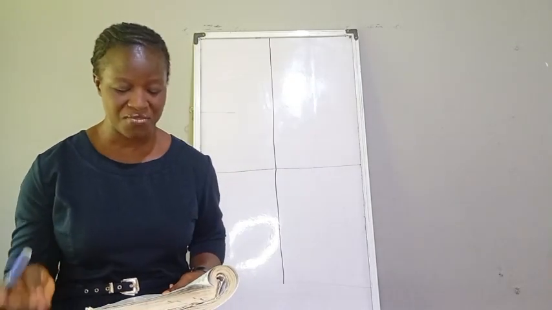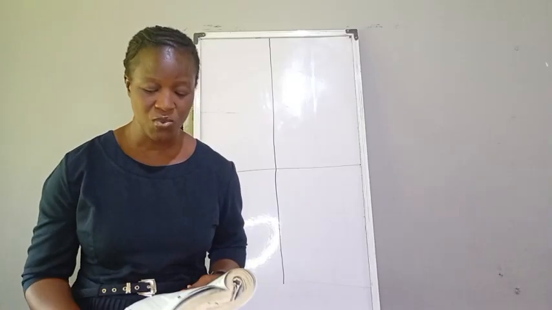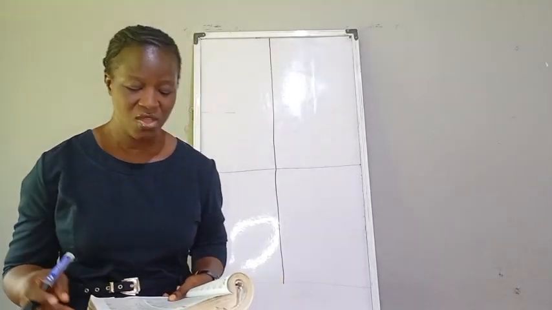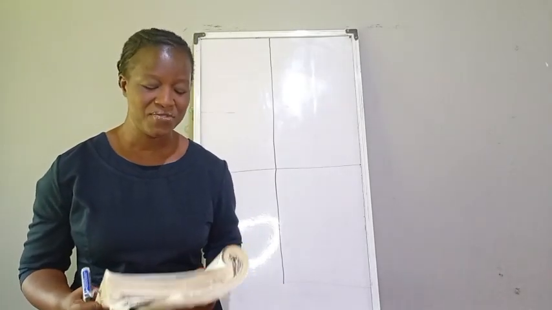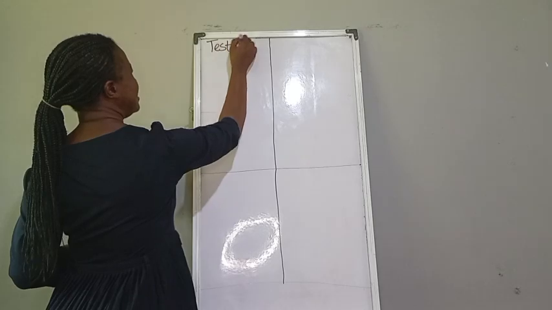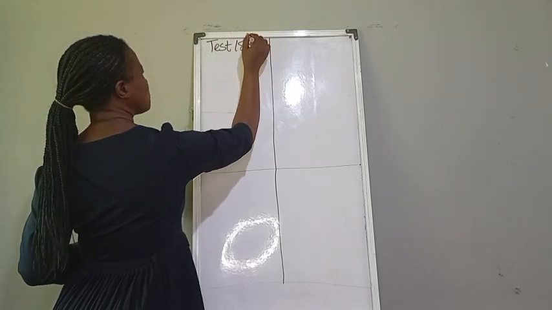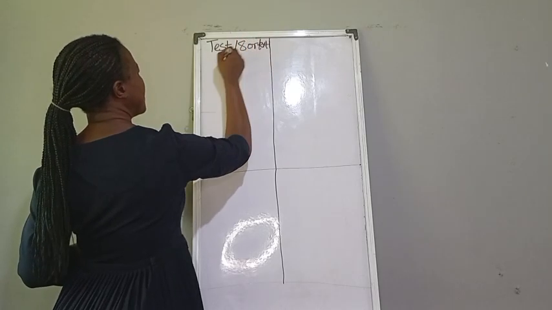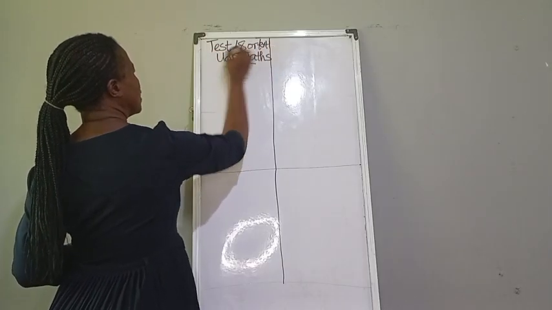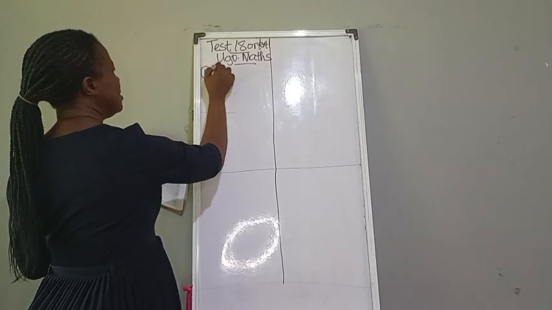50,807. In option A, we have 587, which is wrong. We have 50,087, which is wrong. C, we have 5,087, which is wrong. D, we have 5,807, which is wrong. And E, we have 50,807. So our answer to question 1, let me write Test 18 or Test 1. So for number 1, our answer there is E.